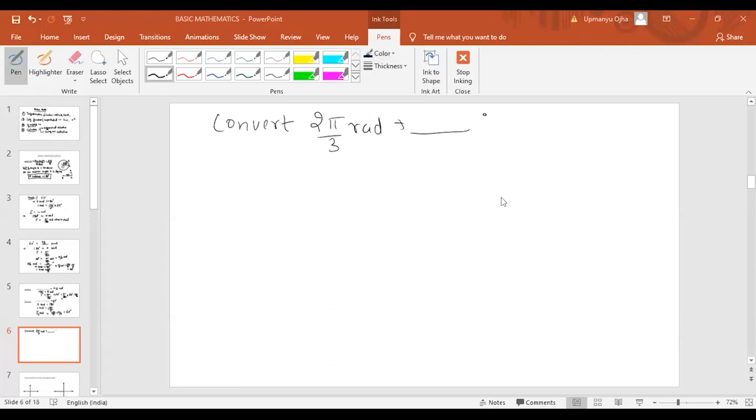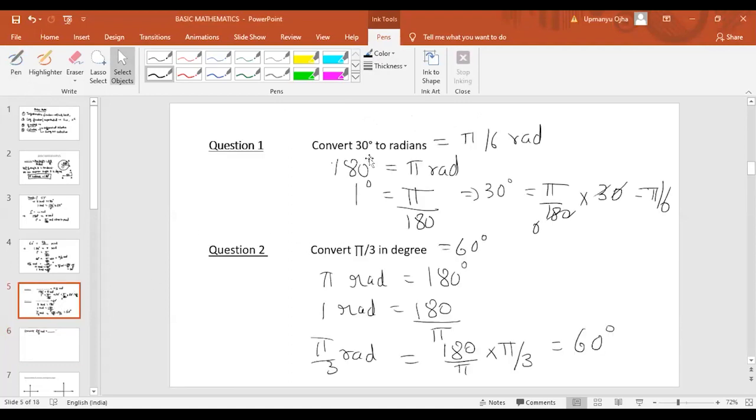One thing: if they are asking you in radians, you can assume radians in terms of pi itself. You don't need to find the value of pi.